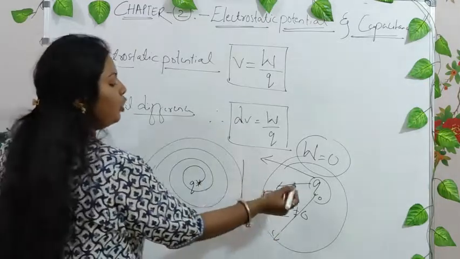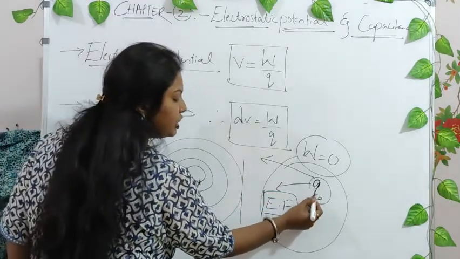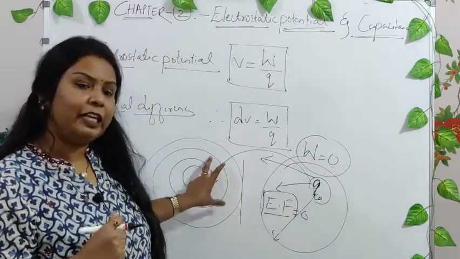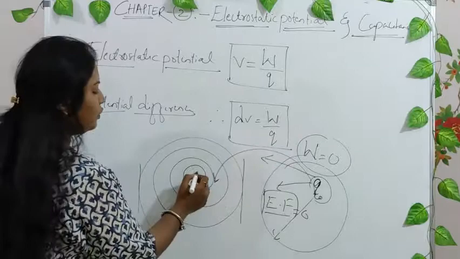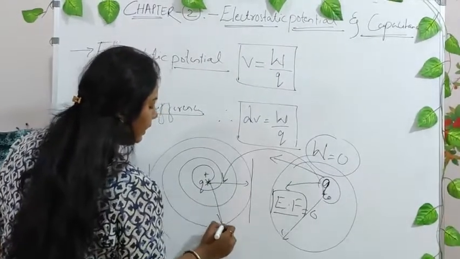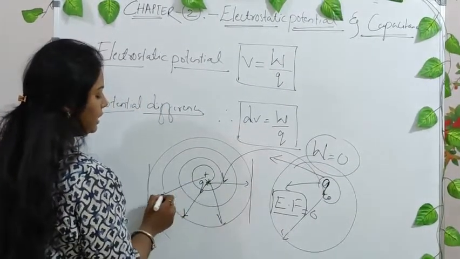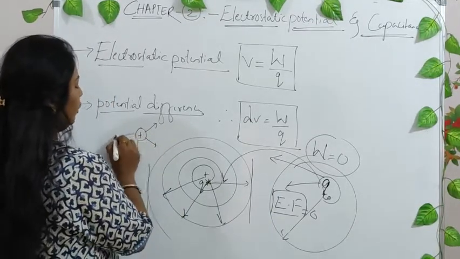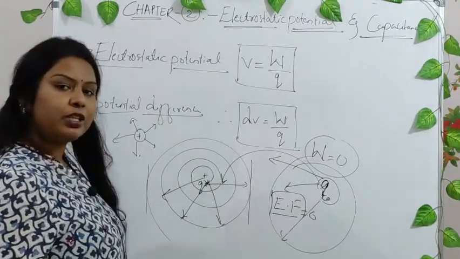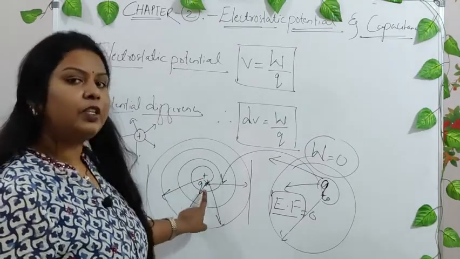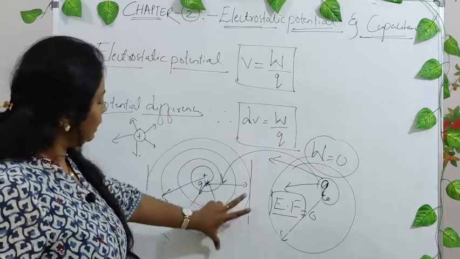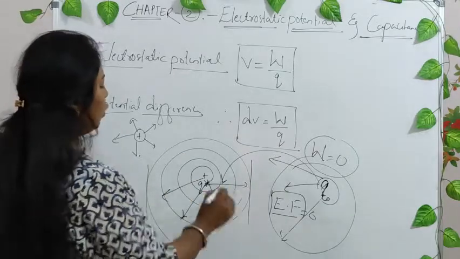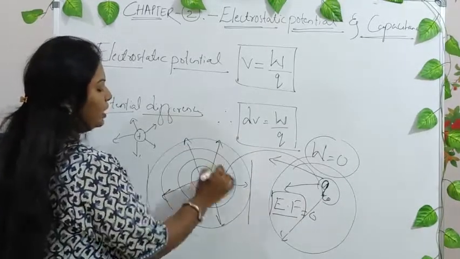But if you want to move this test charge into a region of electric field, there is already an electric field there because of the charge. Say it is a positive charge. I told you, whenever there is a positive charge, the electric field lines are always outward in direction. There is a point charge here, which has some electric field lines confined up to this region. It is positive, and hence all the electric field lines move outwards.